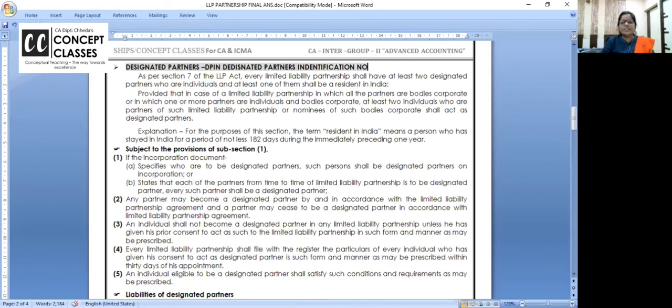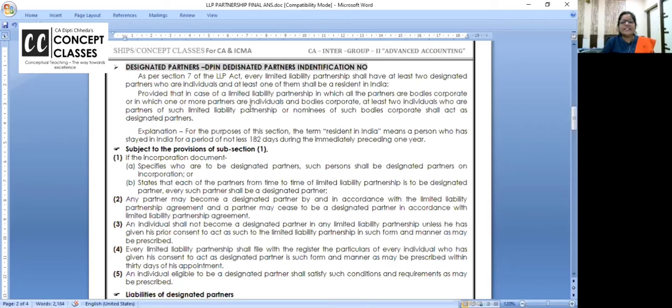Okay, so this is all detail about designated partner. One rule here is very important. If LLP is registered in India, then one of the designated partners should be resident in India. Now, resident means Section 6 of the Income Tax Act. He should be in India for 182 days or more and all that. Got it? Chalo, let us read it overall.